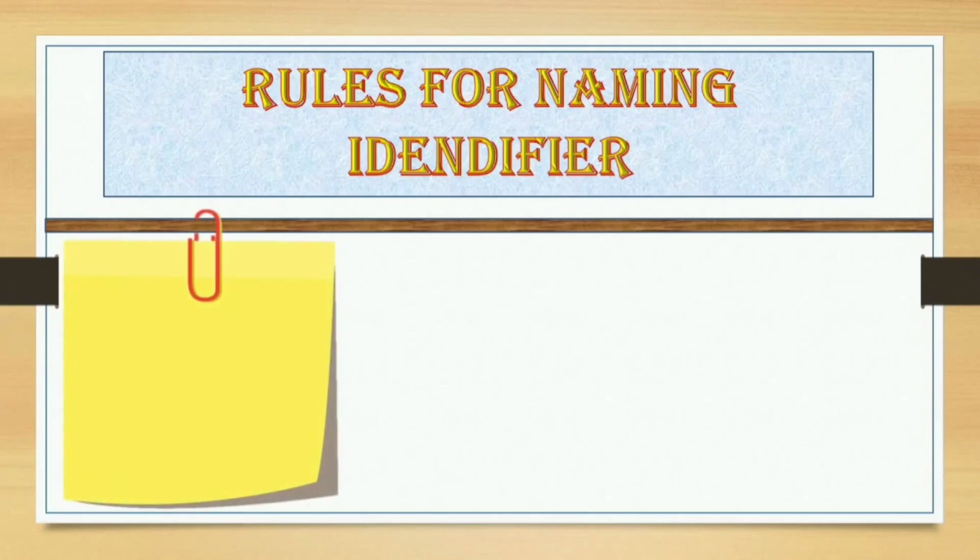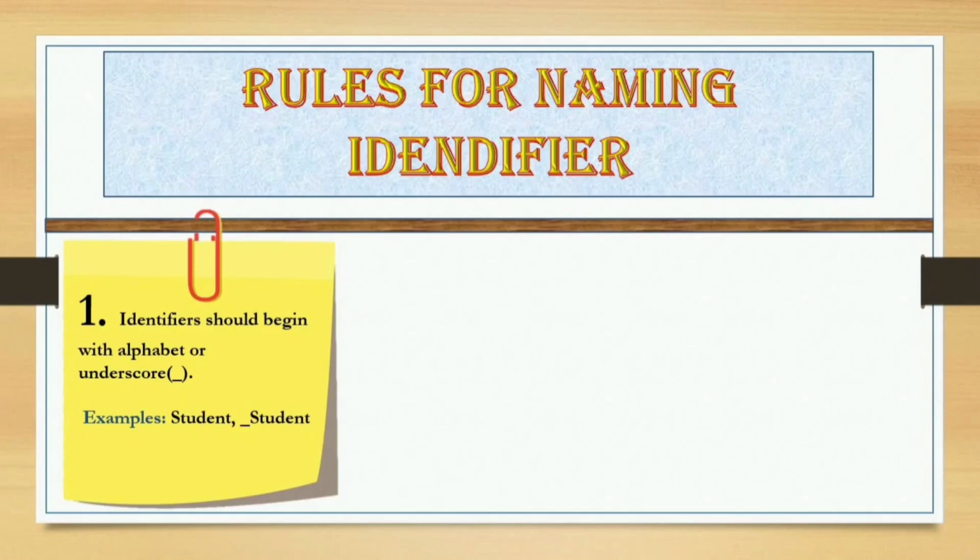Rule number 1. Identifiers should begin with alphabet or underscore. Example: student, underscore student, 1 student. In these examples, student and underscore student are allowed, but 1 student is not allowed because you cannot start an identifier with a digit. 1 is a digit.